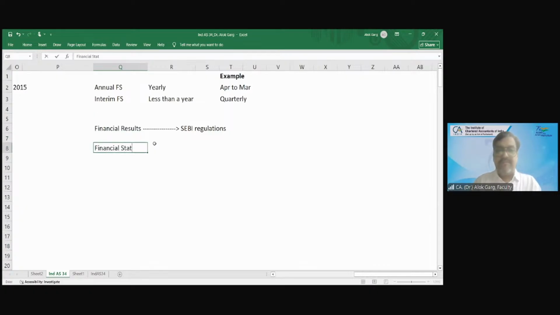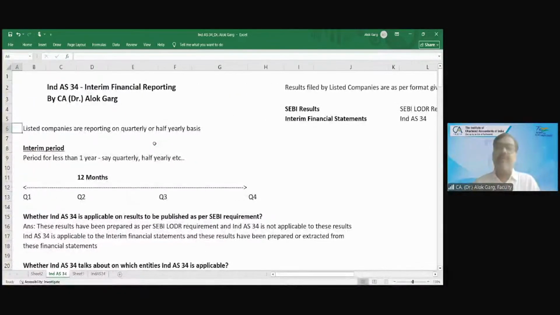The financial statement is prepared as per Ind AS 34, so let me use the word interim financial statement. Is it perfect? Yes, sir. So let me show you one real life example, then I'll come to the standard.